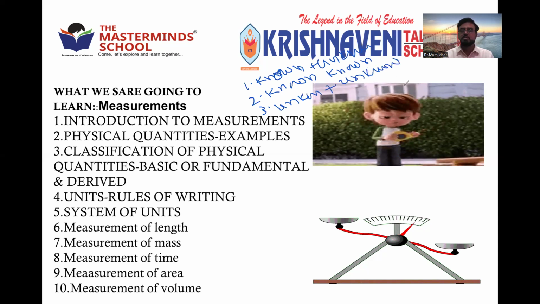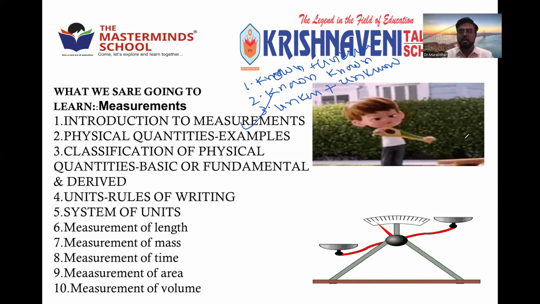Where is the measurement possible? For example, both are unknown quantities. I give you one long stick and one long iron rod and ask you to measure. Can you measure? No, because both are unknown. We don't know the measurement of the scale, or of the iron rod. If both are unknown, we cannot measure.